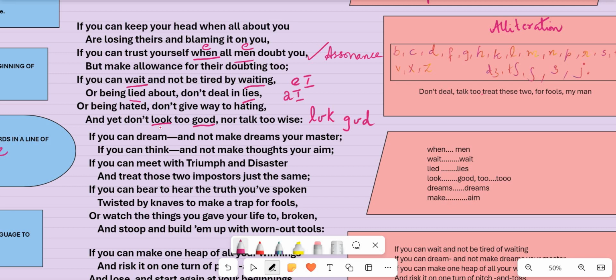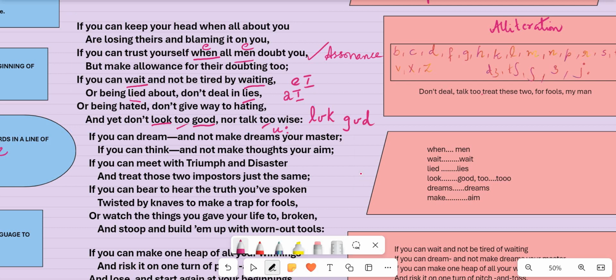So double O is used in look and good, but short O is used for look and good. So it's important that you learn this. Now take two. Two is used here twice, right? There you have long oo sound being repeated. It's an example of assonance.